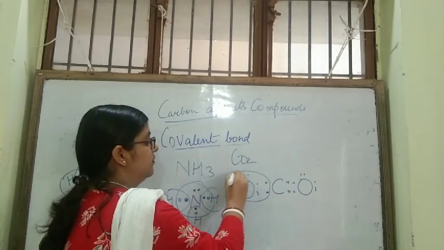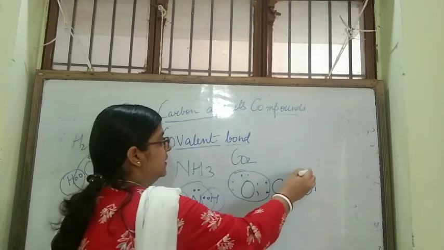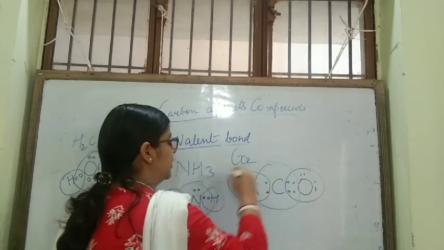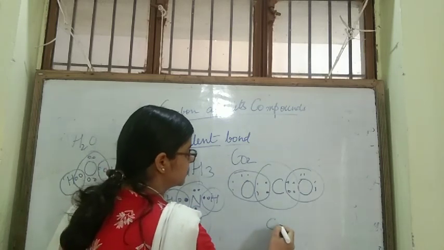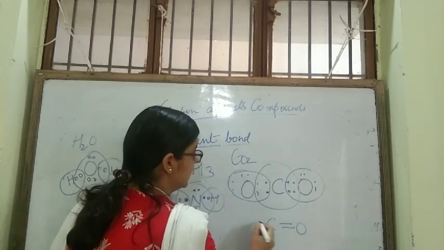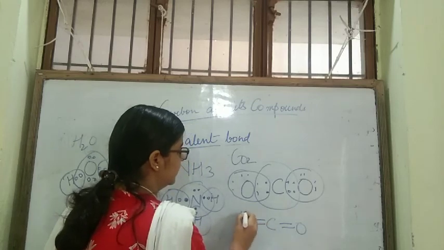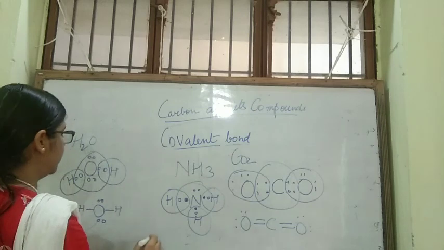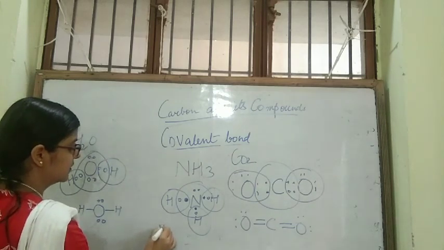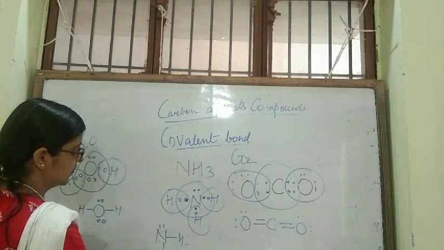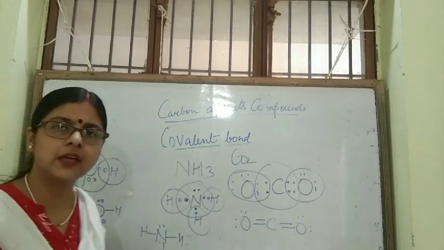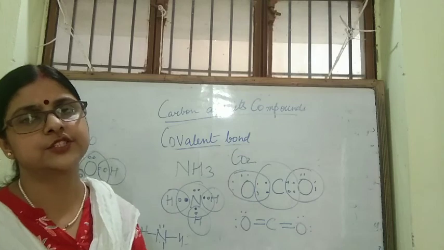Now this oxygen will have a complete octet, this oxygen will also have a complete octet, and this carbon will also have a complete octet. So we can write it like this, with these 2 dots. Similarly for NH3 also you can write like this. So it will be like this. Okay. So we'll deal with the next topic again.